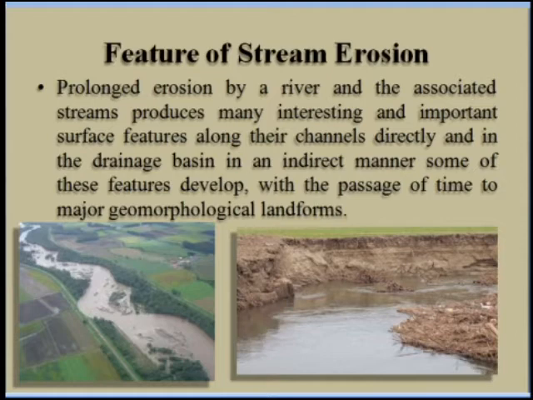Some of these features develop with the passage of time into major geomorphological landforms. So that means the continuous erosion by the river and the streams produces many interesting or important surface features along their channels. Some are direct and some are indirect.